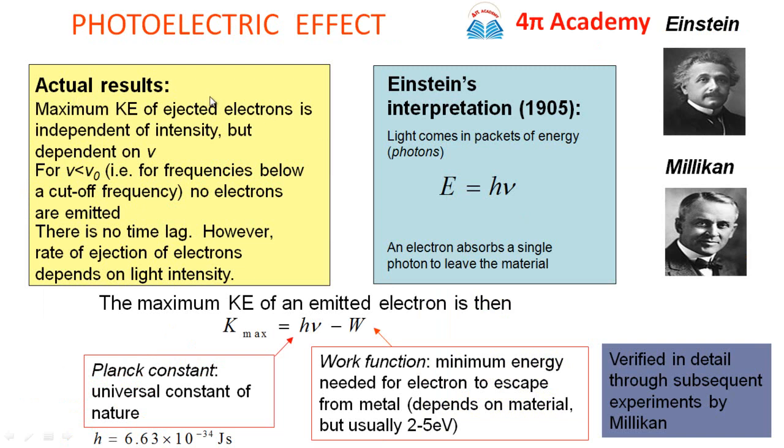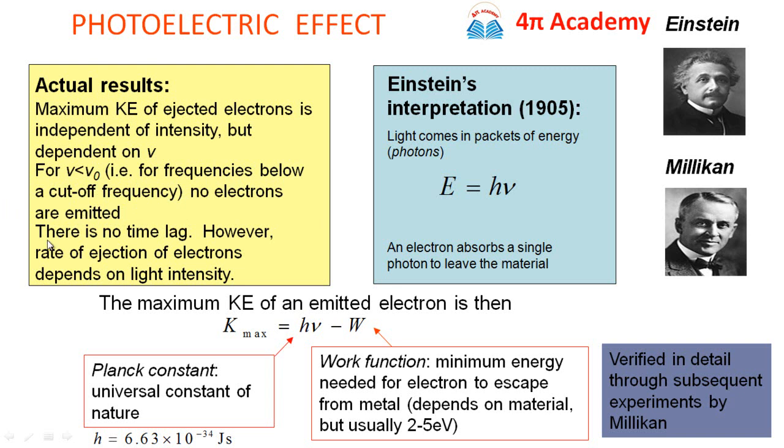The actual results show that the maximum kinetic energy of ejected electrons is independent of the intensity; on the other hand, it depends on the frequency of the incident light. For frequency nu less than nu 0, also called the threshold frequency or cutoff frequency, that is, for frequencies below the cutoff frequency, no electrons are emitted.